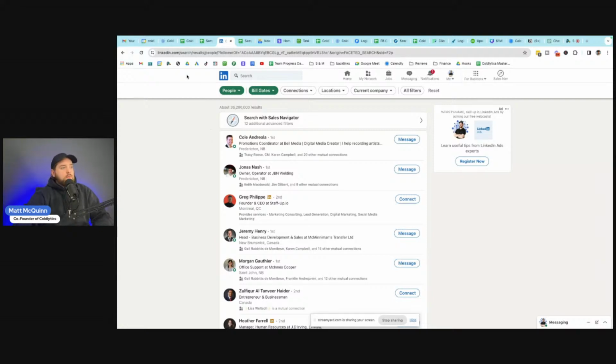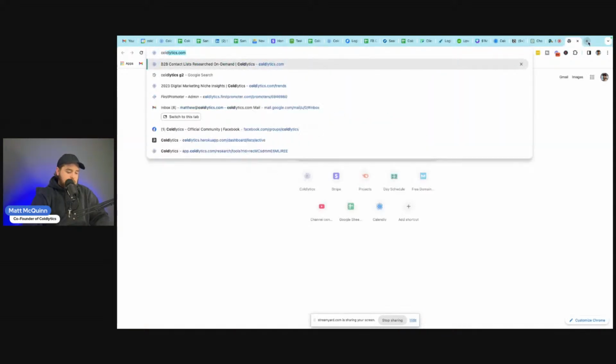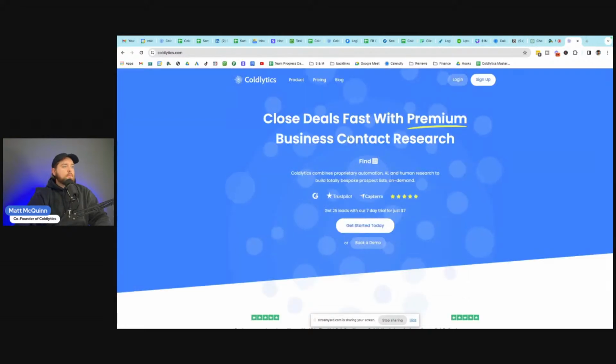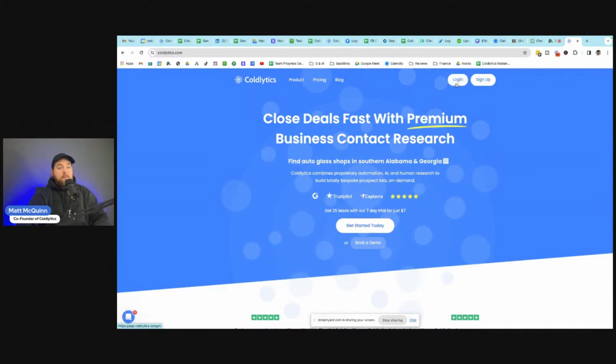And then what you're going to do, once you've got that person selected, you've got this set up here, and you're looking at who those followers are, and you want to turn this into an email list, come up to the top of the screen and copy this link. And for this, you're going to use a Coldlytics profile. So let's quickly go to coldlytics.com. And if you don't have an account yet, you can just click on sign up. There's no credit card required to create an account, so you can follow along and do this for free.